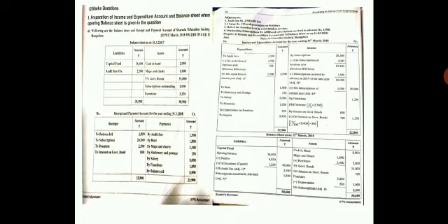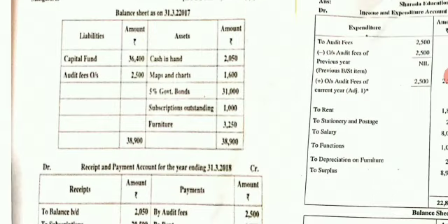Now students, the problem is given to you. We'll just look into it. Come to your balance sheet. They have given you the balance sheet. They have given you the capital fund, that is the opening capital fund. They have given you the outstanding audit fees, that is nothing but a fee relating to the last year. Come to the asset side, cash in hand. It is relating to the last year balance of cash, and the same will be appearing in the receipts and payments account debit side as balance brought down.